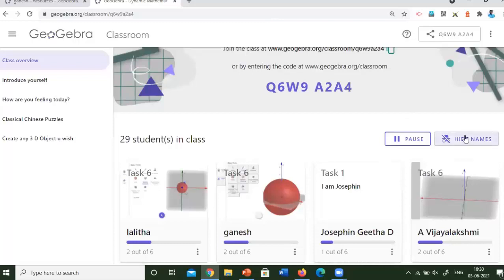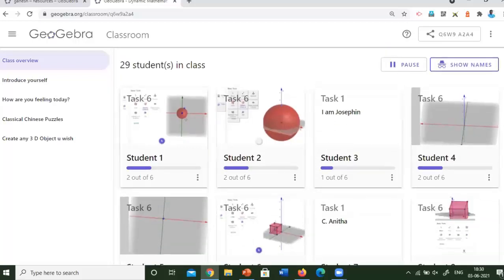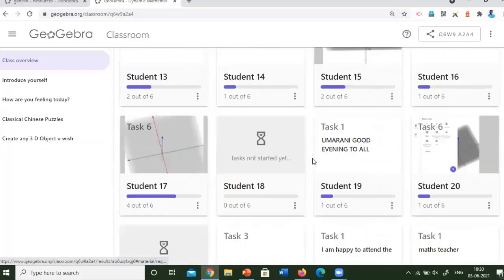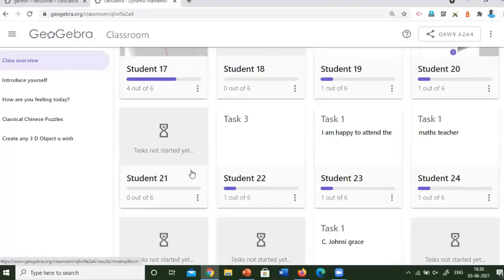Okay. Here there is an option called hide names. If you click on hide names, no names will be shown. Only student 1, student 2, student 3, student 4 like this will be there. So we have 29 students.